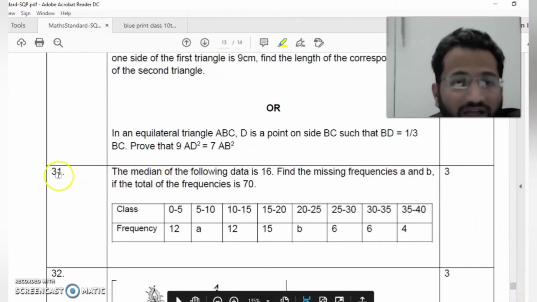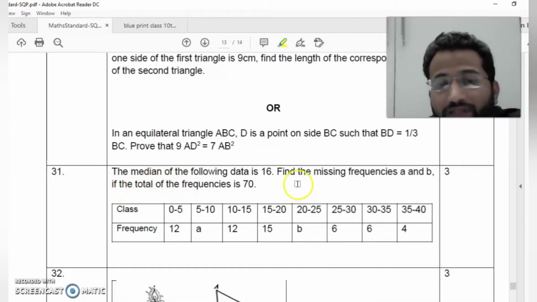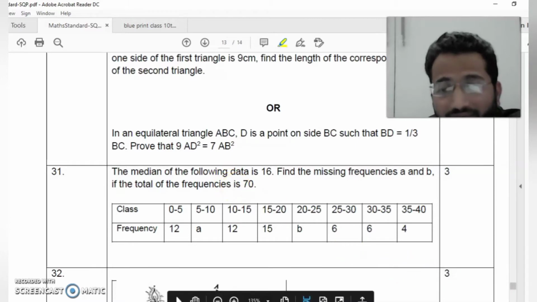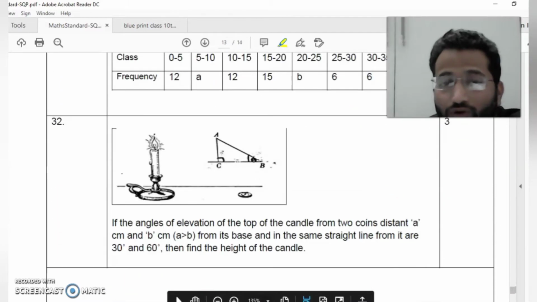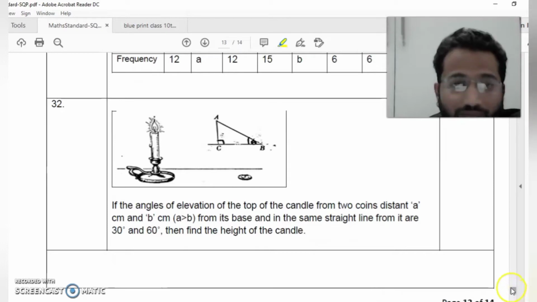Suppose this question 31 is related to median. That means I have to solve 5 to 6 questions of this type. Clear? You have to follow this practice, then only you will be able to get 80 plus marks out of 100 minimum.